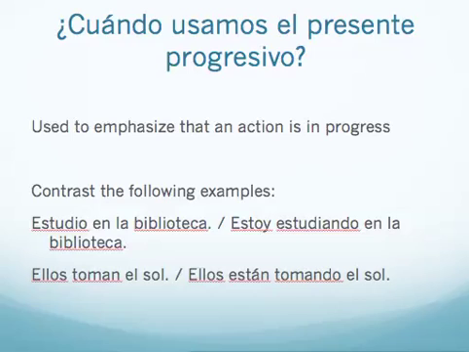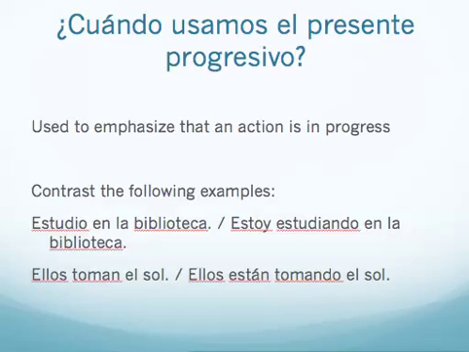So once you have the forms down, then the question is, ¿cuándo usamos el presente progresivo? So when do we use this new form? And basically it's used to emphasize that an action is in progress. So in other words, that the action is happening right now. So if you look at the examples on the screen, it's different from the regular present in this way. If you look at estudio en la biblioteca versus estoy estudiando en la biblioteca, what's the difference?